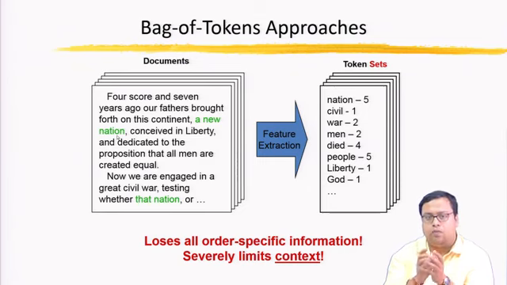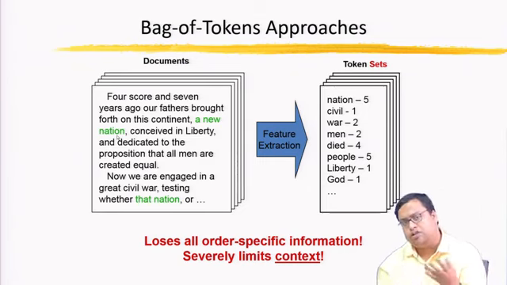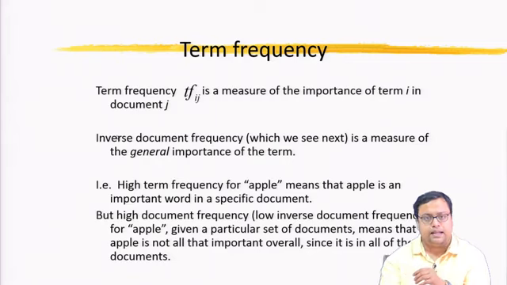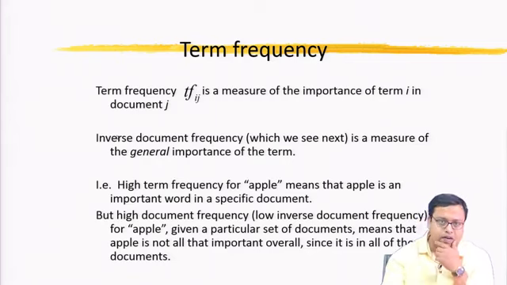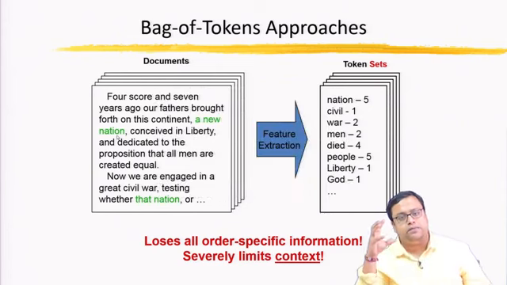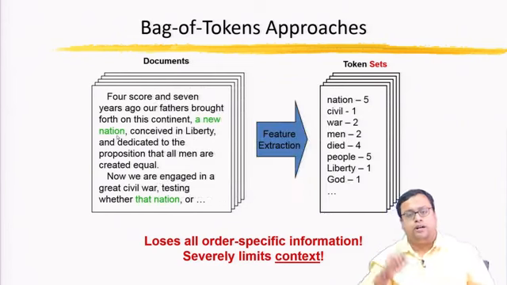Now we can find out which token is most frequent, which is least frequent and so on. Tokens have a term called term frequency and inverse document frequency, which tells me which token, which word, is more important.